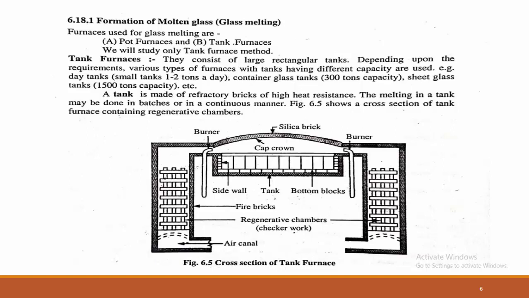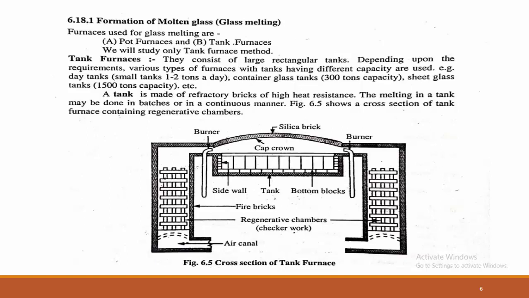So the formation of molten glass is simply called glass melting. It can be done by using the pot furnace and the tank furnace. Here the molten formation of glass can be done in two different ways, that is pot furnace and tank furnace. The pot furnace is nothing but a furnace that looks like a pot, and you have to continuously add the raw material and then remove it manually. So we can say that here a batch type of process will be there.